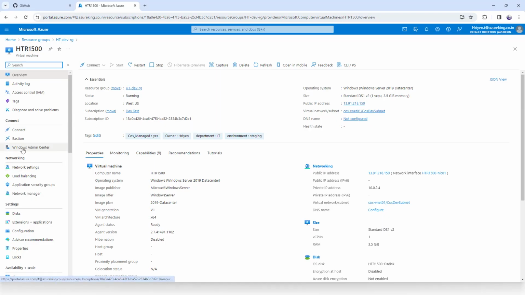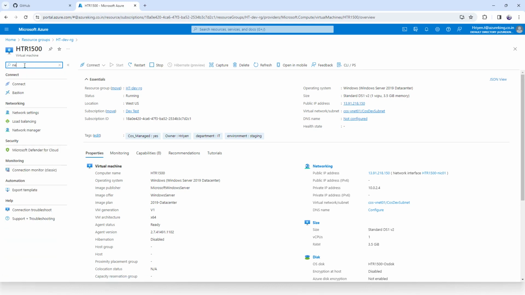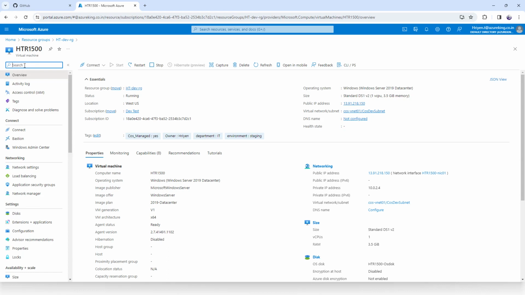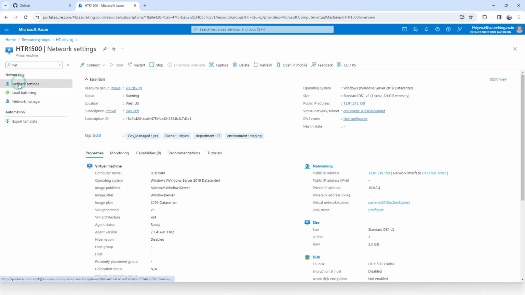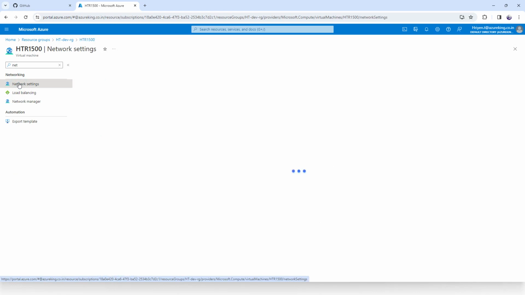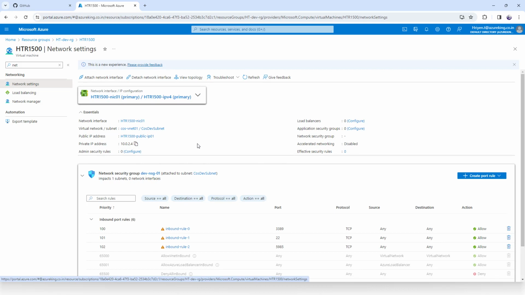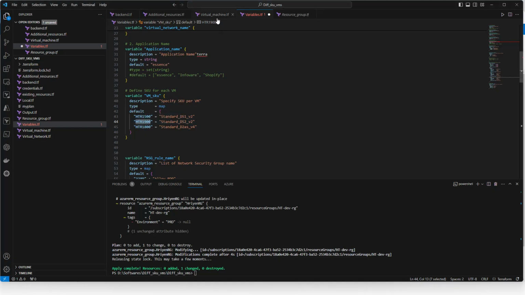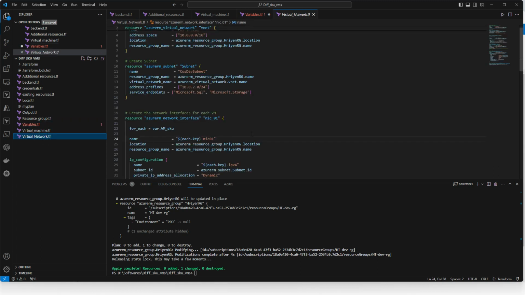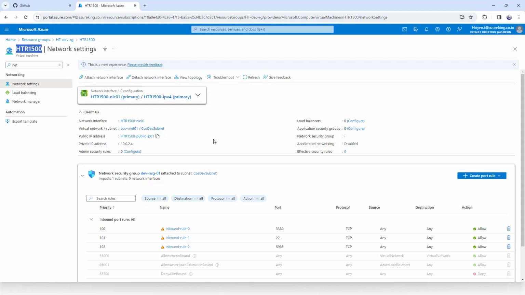Before that, let me show the NIC card also, because that is important. In network, if you see here, I kept a naming standard. I want the server name, and at the last it will be NIC. If you remember, I have a virtual network. Here is the key: whatever the server name, at the last NIC01. So that is what you can see here.